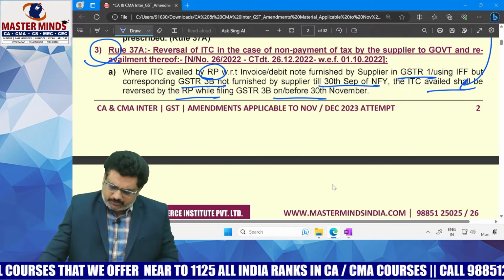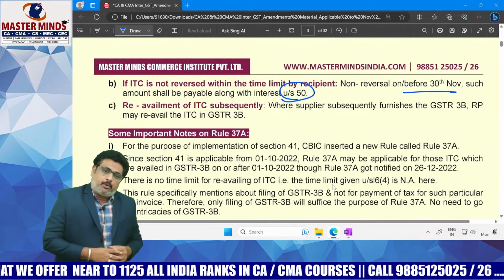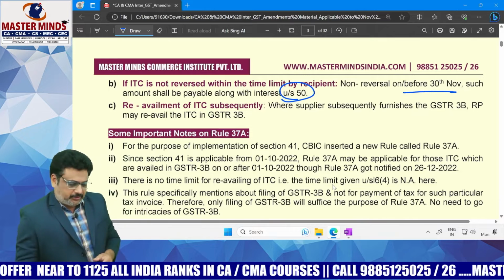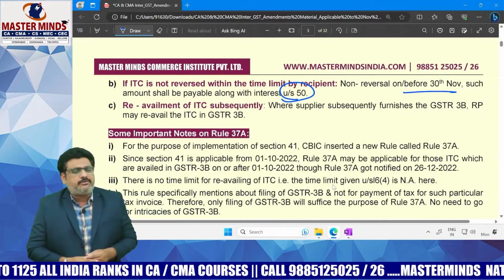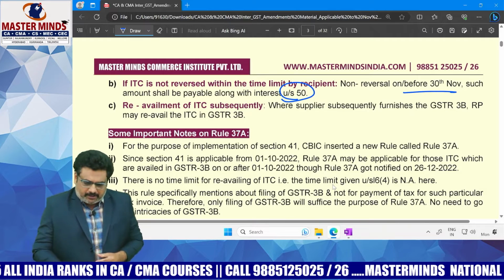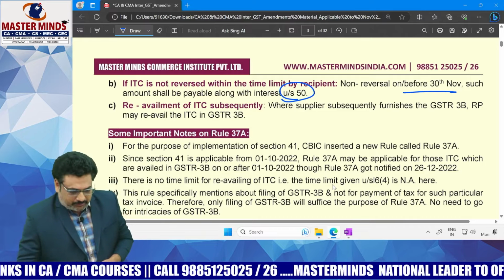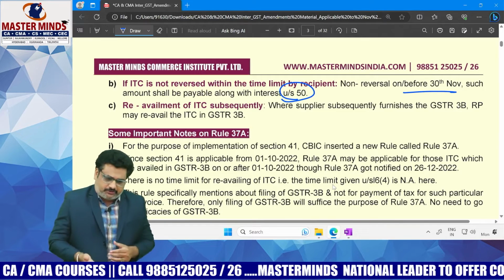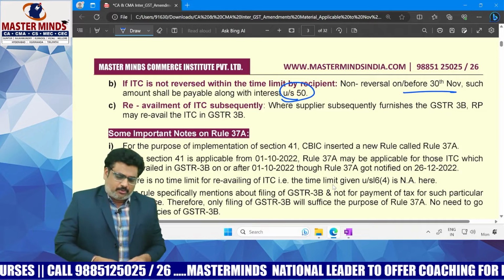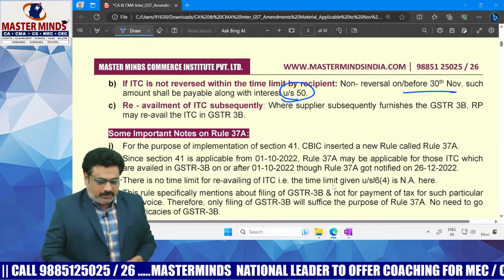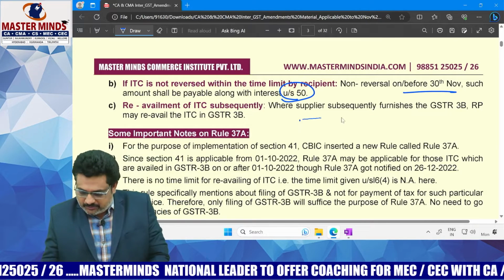Sir, what about the cases where the supplier subsequently reported those supplies in his GSTR3B? That means after the above reversal is made by the recipient, subsequently the supplier pays the amount. That means the supplier furnishes his GSTR3B along with those outward supplies. The recipient is allowed to re-avail this amount of ITC in his GSTR3B of any period thereafter. That is the point. Okay, ma?